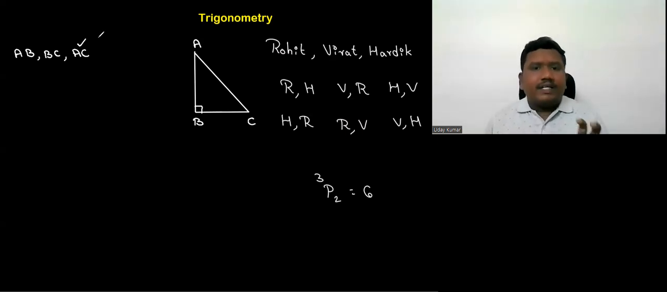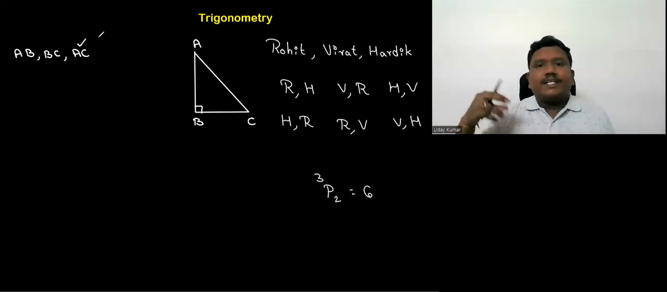Now, let's find the ratio. Let's find the relation of any two sides of this triangle here. Out of three sides, let us pick two sides and let's find the ratio of these.